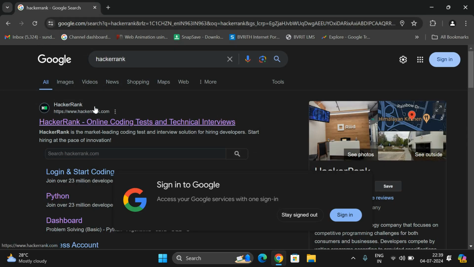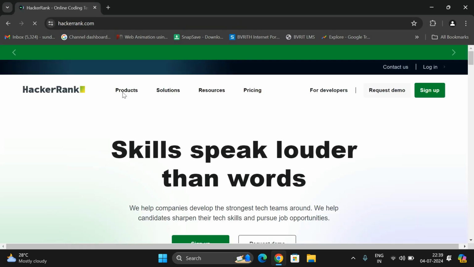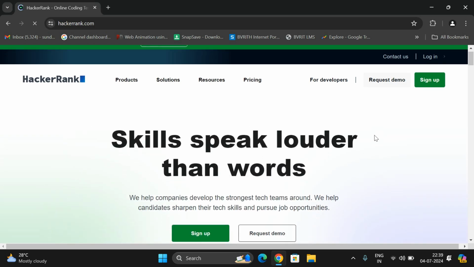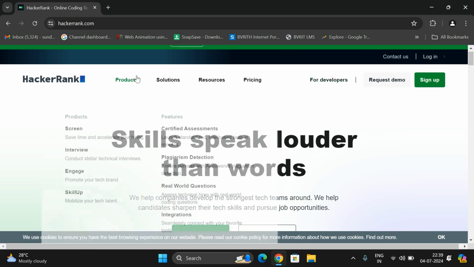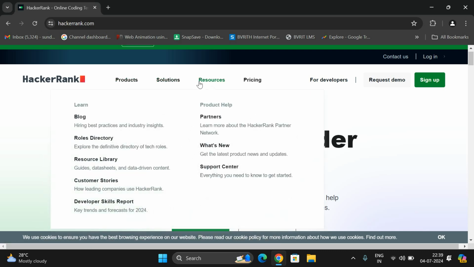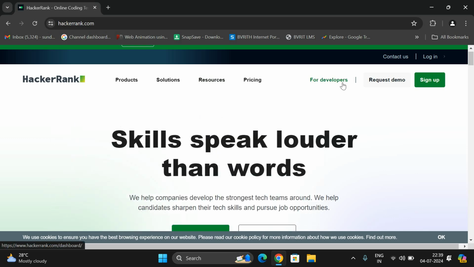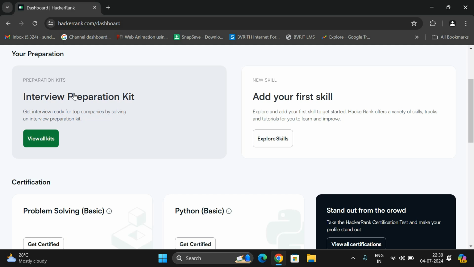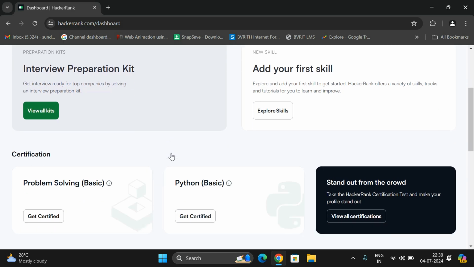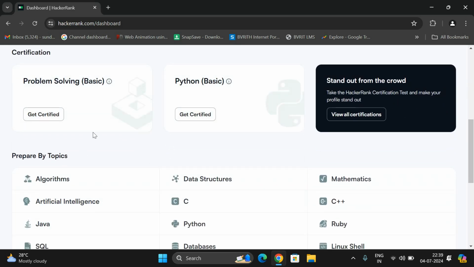So this is a website, HackerRank.com. Click on here and you can log in with your Gmail account. No problem. Here you can see the resources and see for developers. Click on for developers. You will be getting a lot of things. See, the interview preparation kit is here, and these are different technologies.